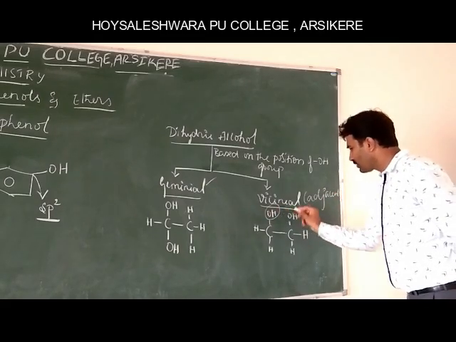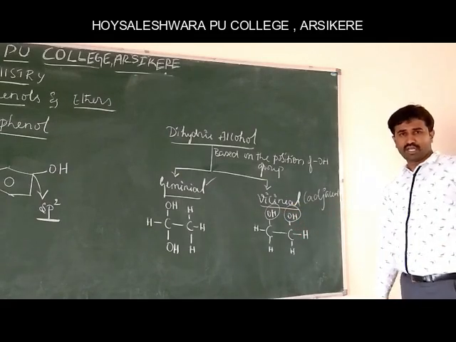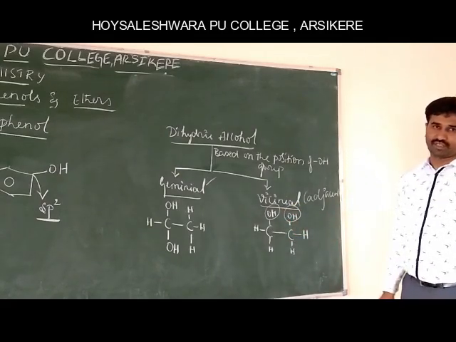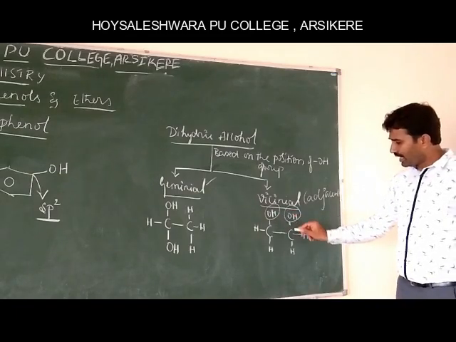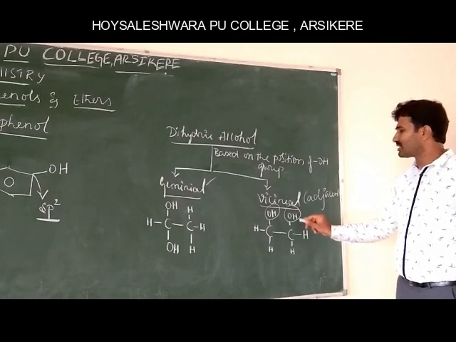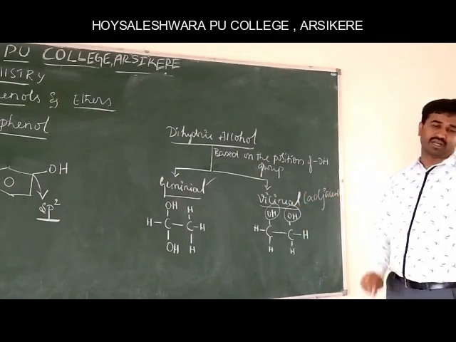If the hydroxyl group is attached to the adjacent carbon atoms, those alcohols are called vicinal alcohols.